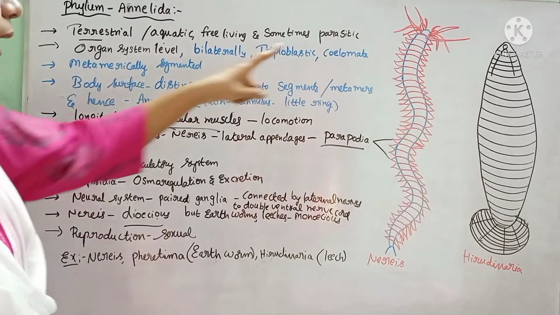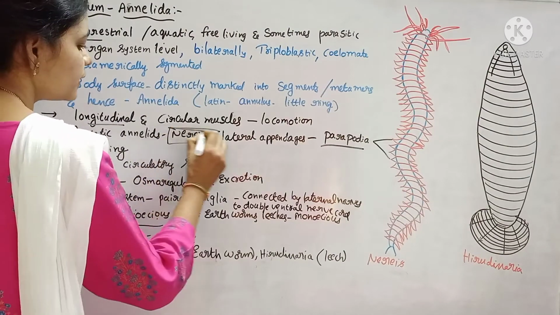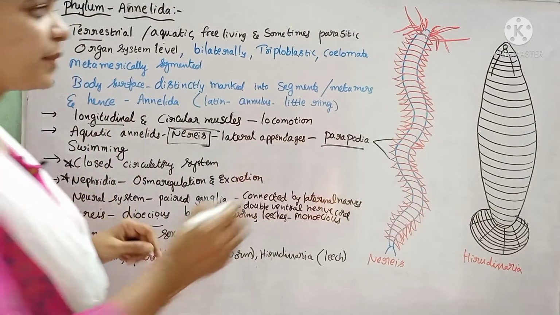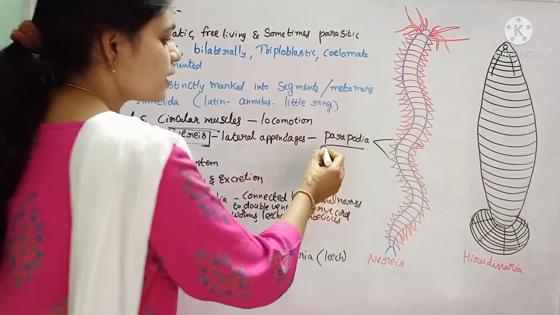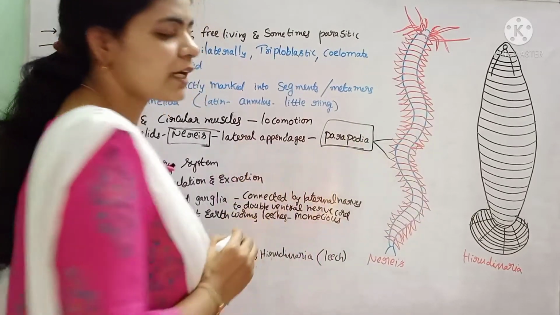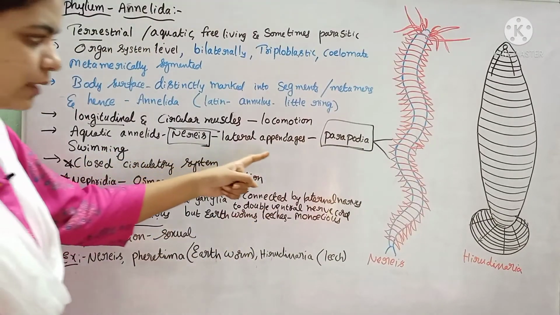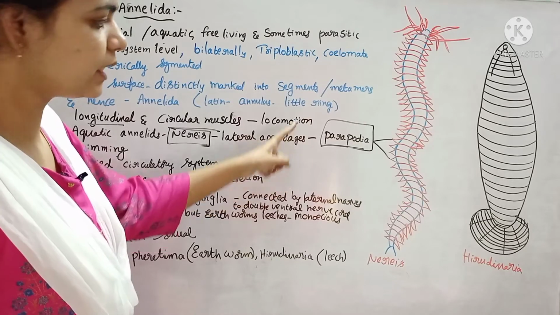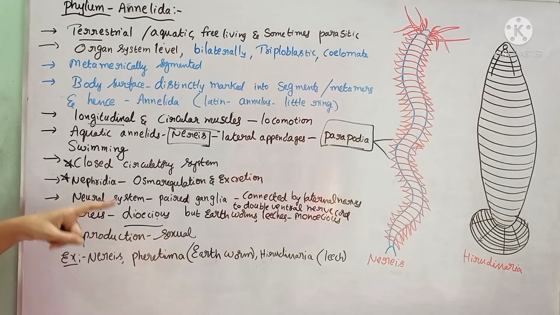Whereas aquatic annelids like Nereis consist of lateral appendages. See this. The lateral appendages are present, which are called parapodia. These parapodia help in the swimming of the Nereis. Parapodia are the lateral appendages which help for swimming.